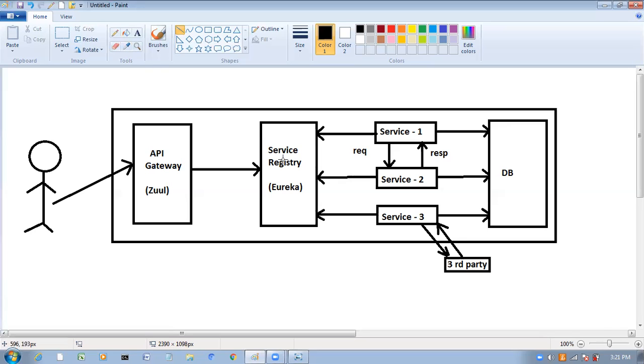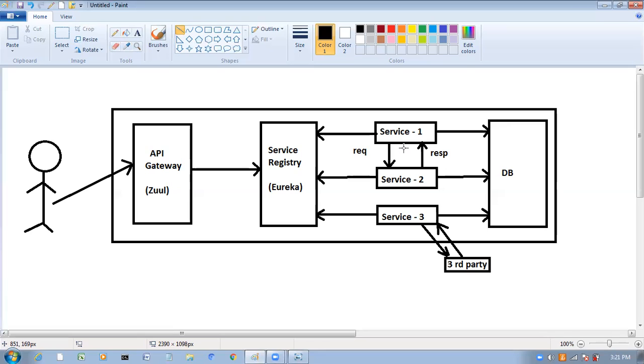REST APIs are called as services in microservices-based projects. Now, what do these services contain? What do these REST APIs contain? REST APIs contain business logic to perform our business operations.